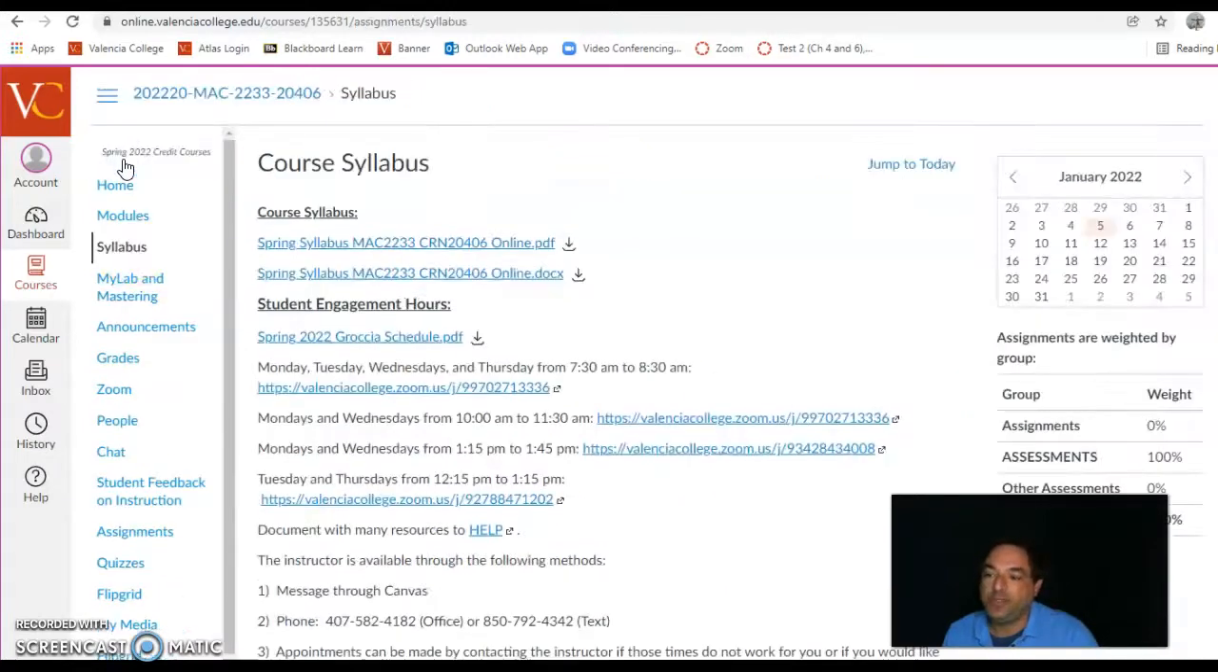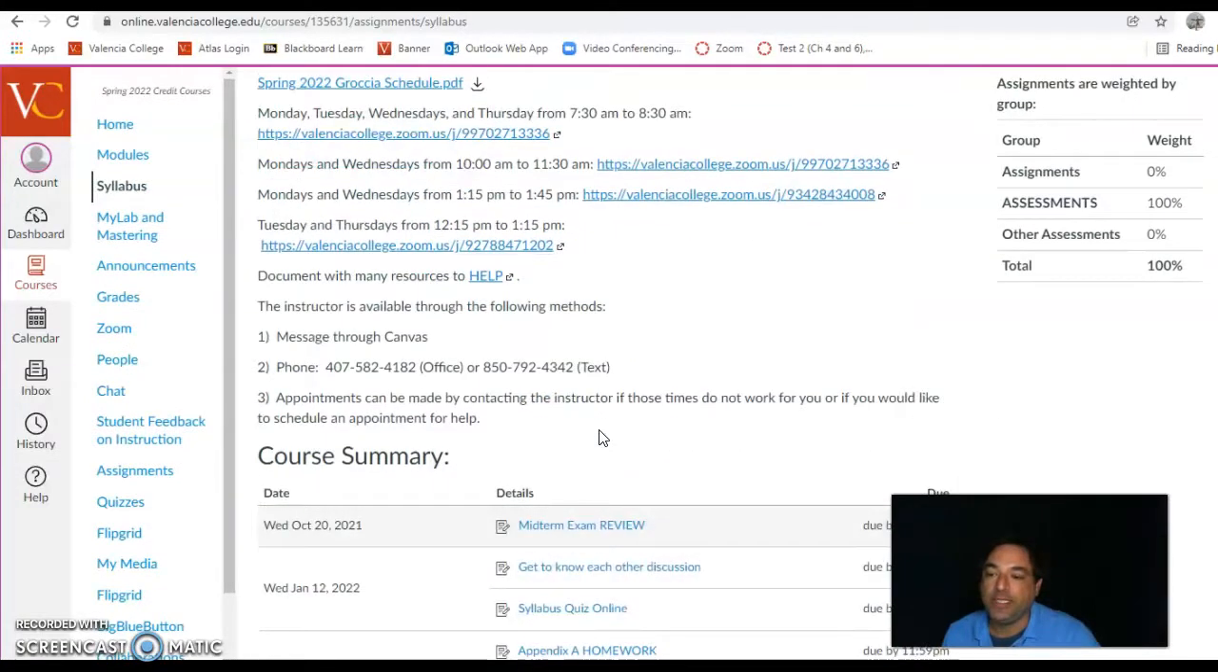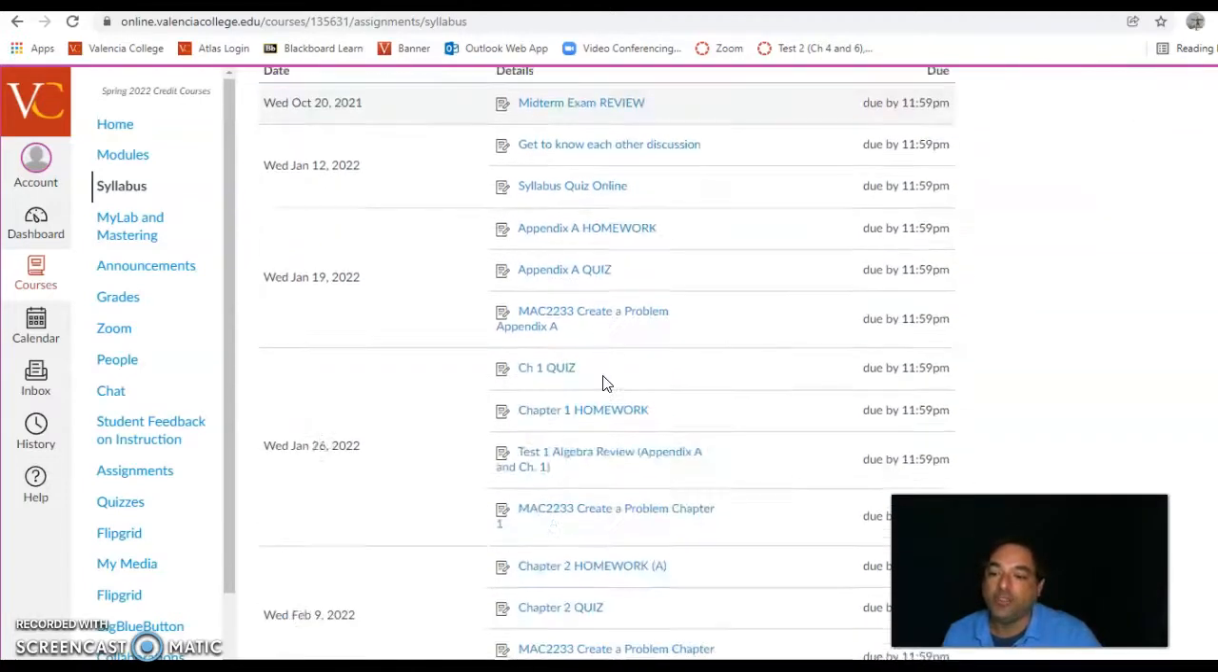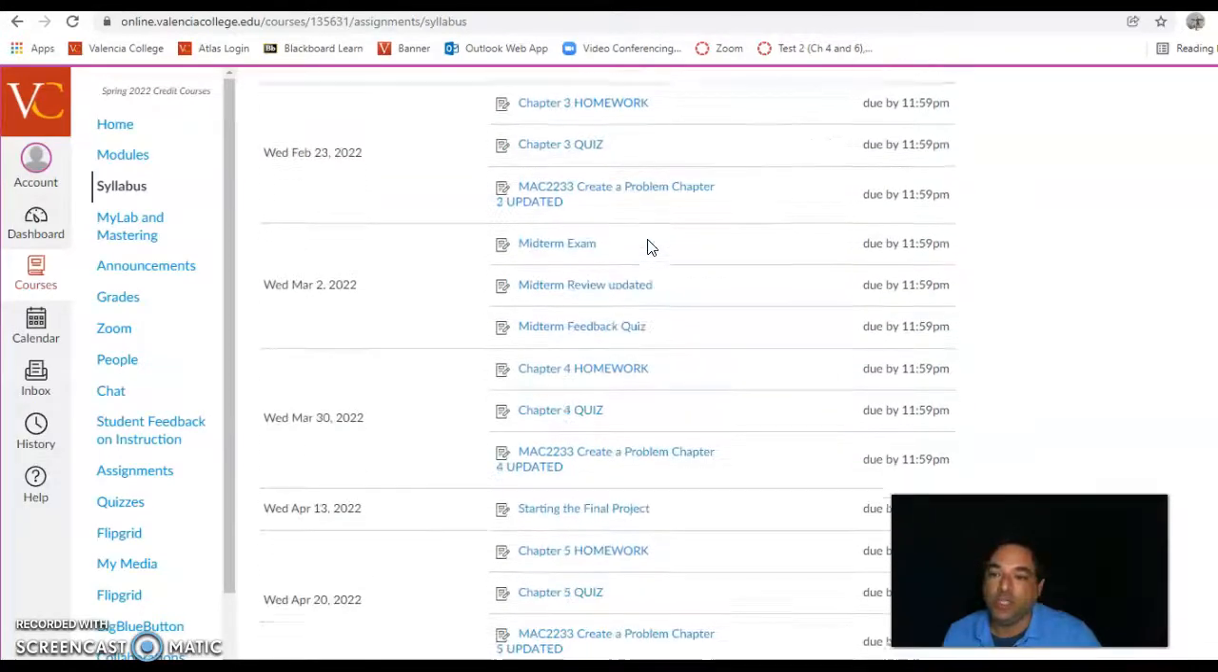And under the syllabus, you have a full syllabus you can read through here, my schedule, and also I have student engagement hours. So they're listed here with the Zoom links. But if they don't work for you, you're welcome to contact me. There's a help resources document here. You can contact me through Canvas. There's my office number and also a Google phone number you can text or call. And it gives you a nice quick overview here when everything is due under the syllabus.